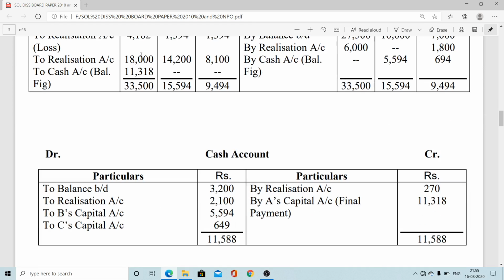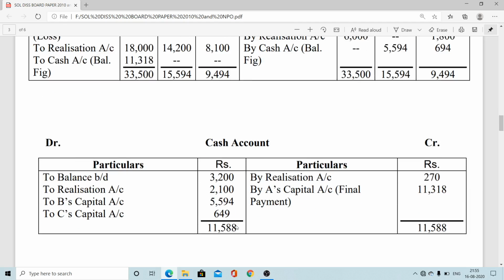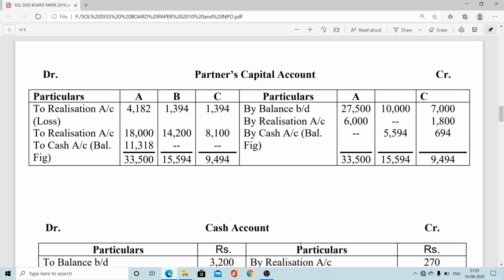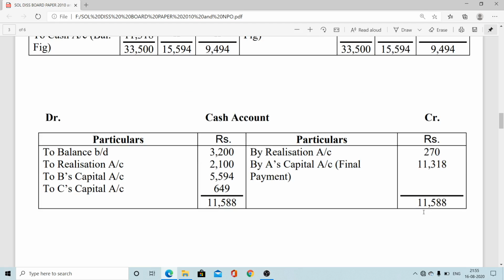Now here partners' capital, like A's capital to cash. So in cash it is by A's capital, and this side here by B and C. Therefore cash account debit to B's capital and C's capital. Ultimately that cash balance will tally, and that is being tallied here. Debit total coming 11,588, credit also the same amount coming here.